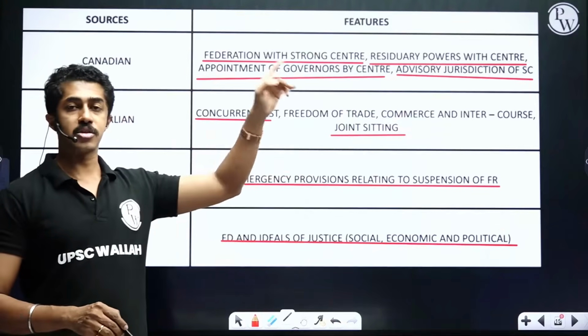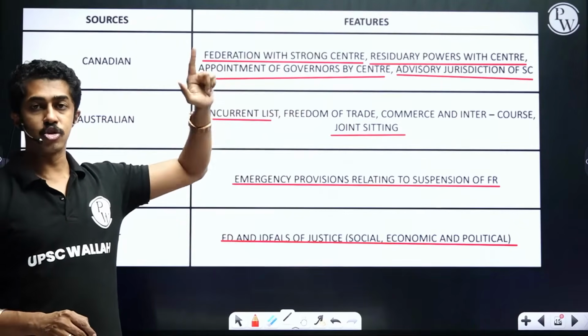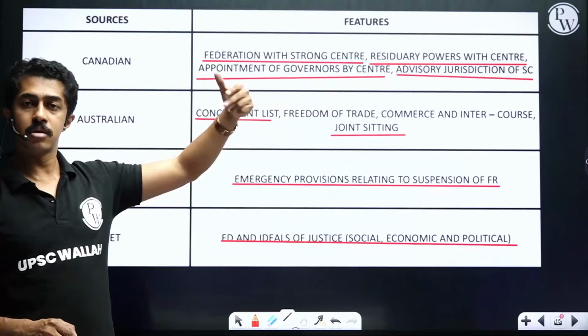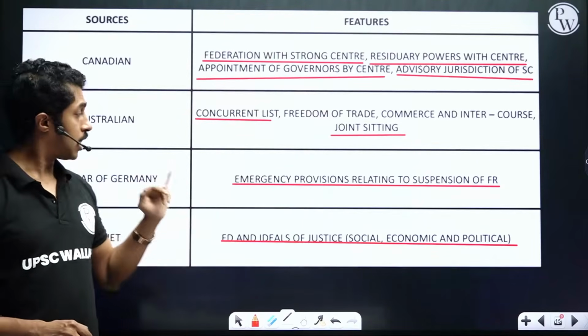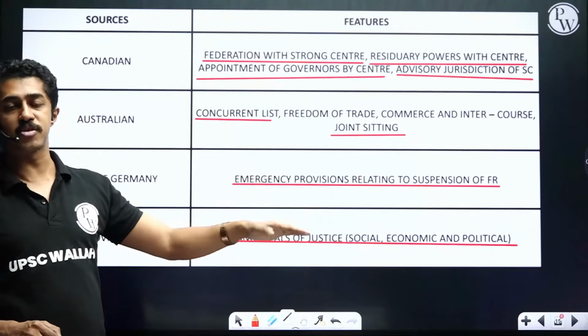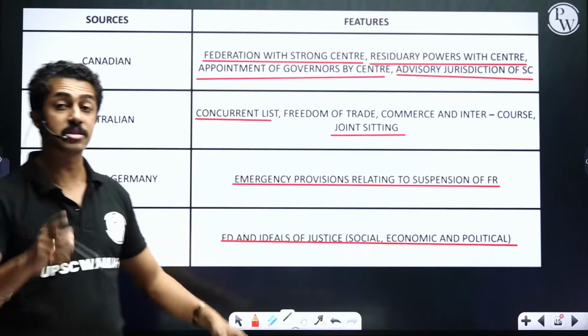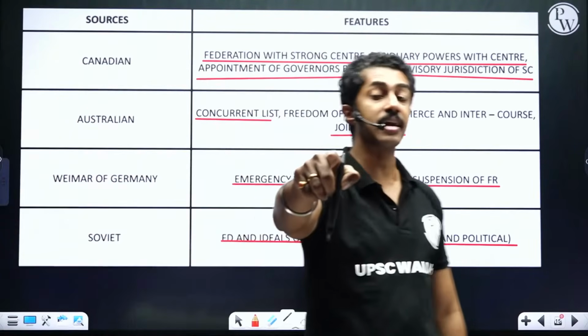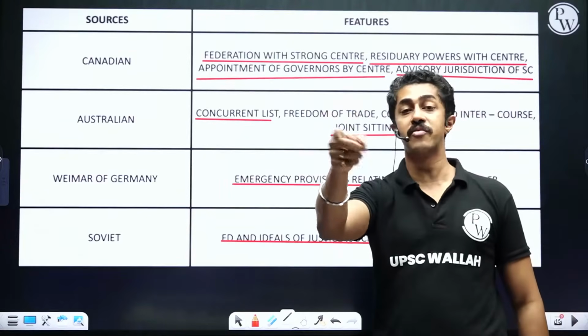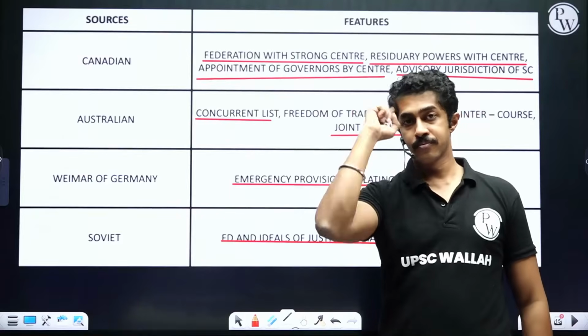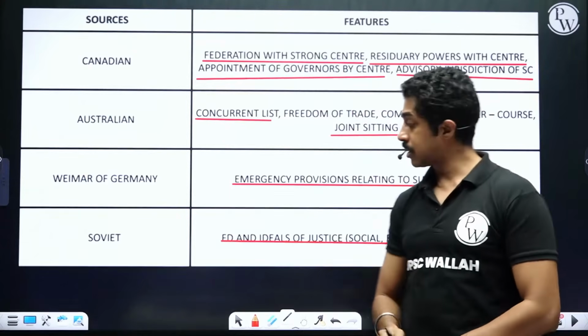Australian, you have concurrent list, joint sitting, freedom of trade, commerce, intercourse. Weimar of Germany, basically emergency provision suspending fundamental rights. There is an emergency provision under Government of India Act 1935. Here it is exclusively FR, and FR we took it from where? We took it from USA. Connect it like that and remember.